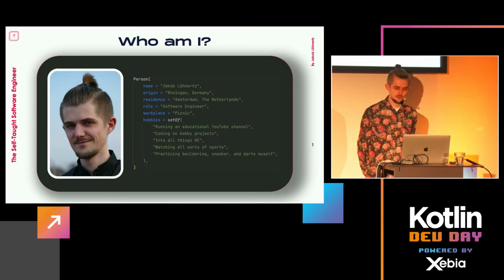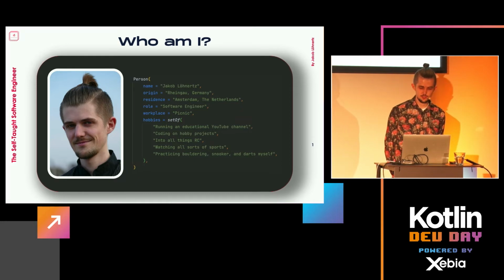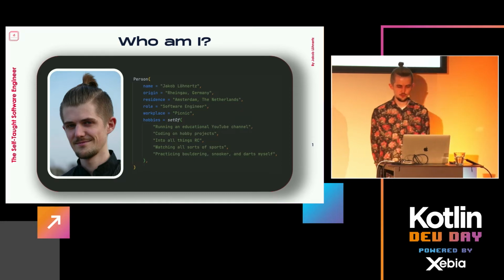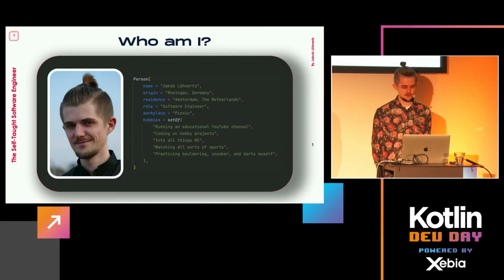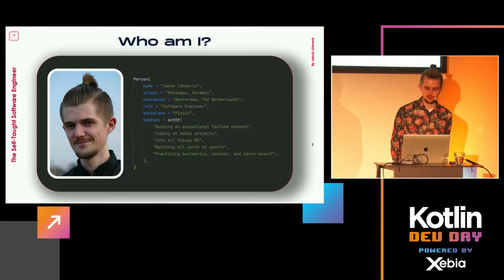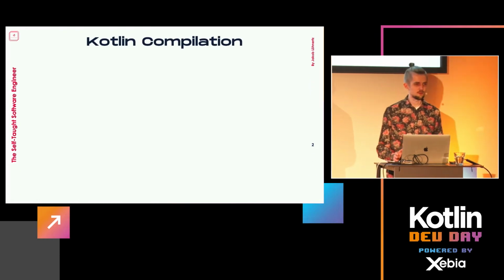Where I'm actually using Kotlin pretty much for everything is various hobby projects, personal projects. I'm into all things remote controlled, mainly cars and multi-copters, watching a very large variety of different sports. And myself, I'm practicing bouldering, snooker, and darts. Right. Enough about myself. You're here for Kotlin.